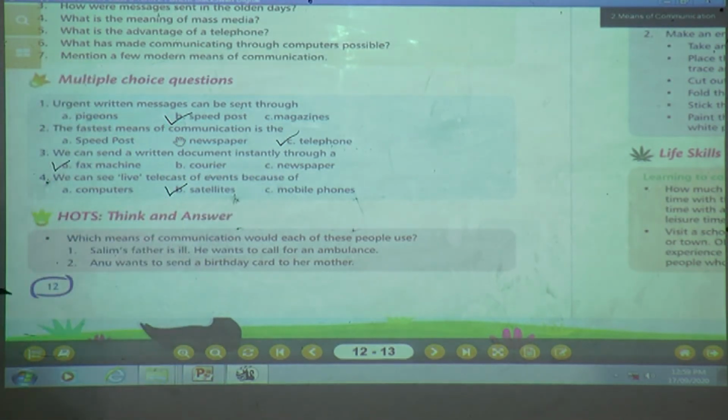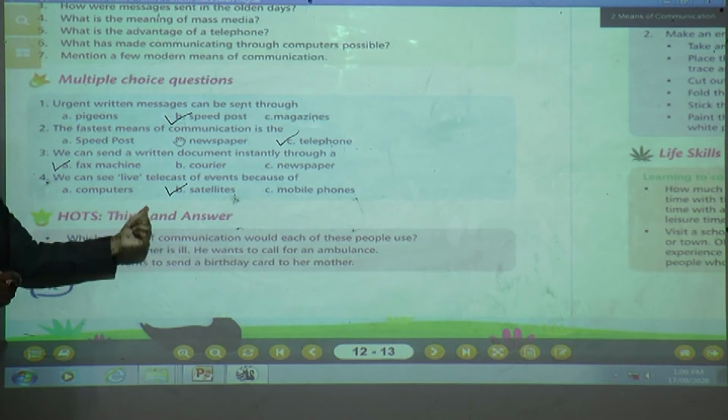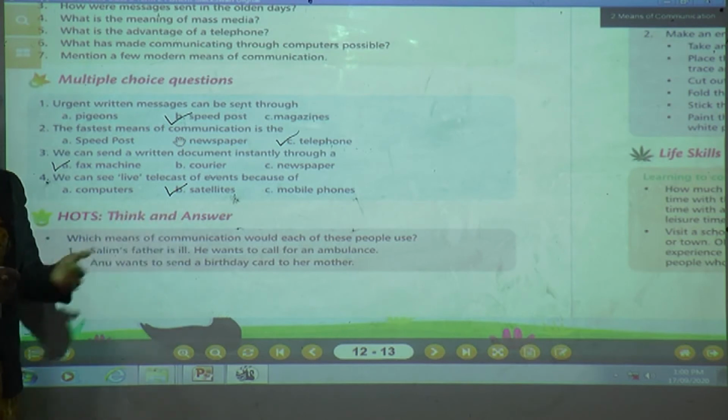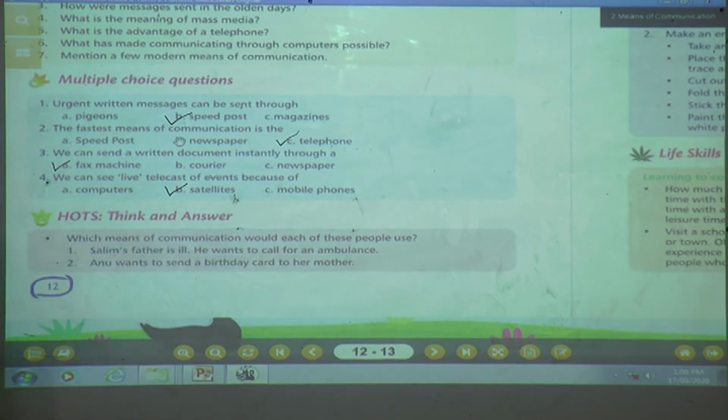Understood, children? Okay, let us see the next question, that is HOTS, think and answer. HOTS question we are going to discuss, that we are going to think and give the answer. Understood, children? Come on. Which is the question? Which means of communication would each of these people use? Yes, we are going to see. First, what communication are they going to use?